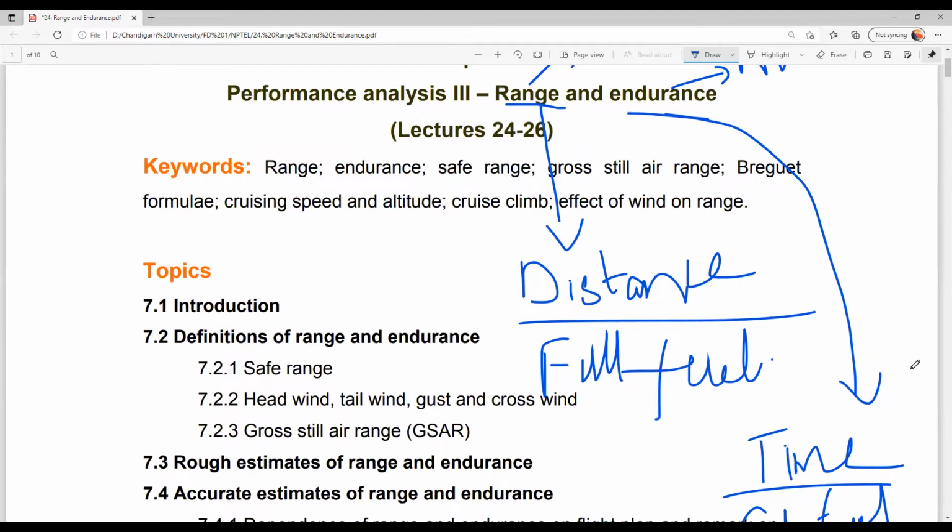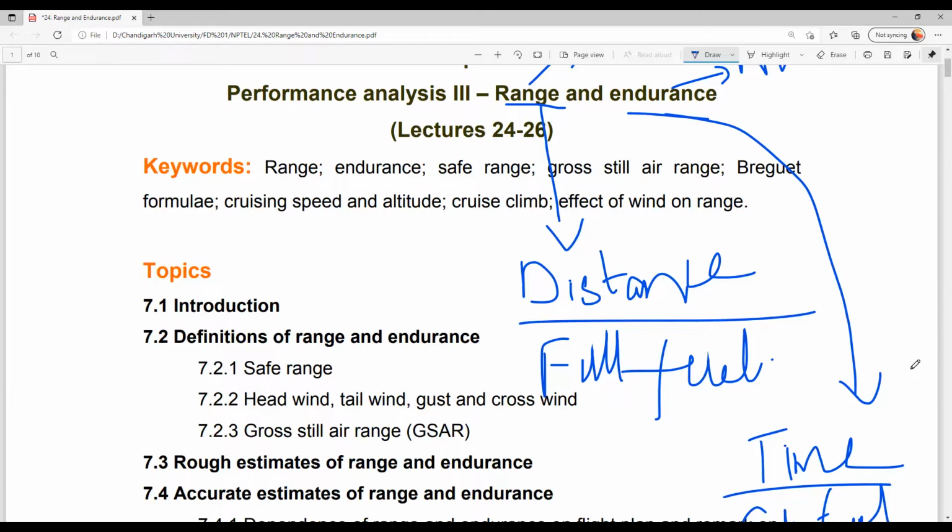Suppose you have a car and you are going with a full fuel tank. If you check how much distance you can cover with your full fuel tank, that is called the range of your car. Similarly for aircraft.